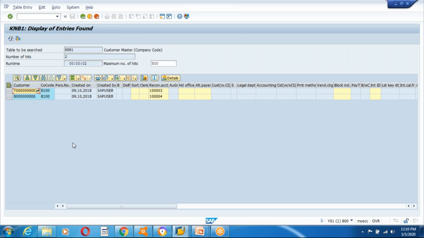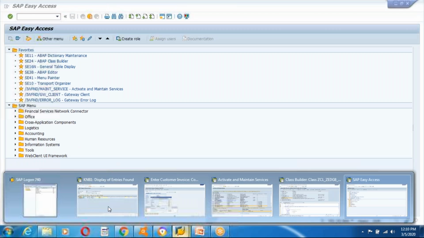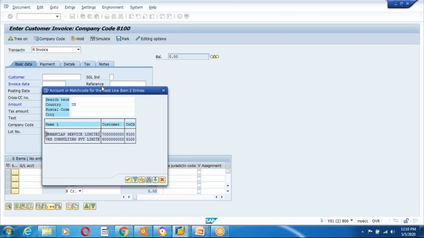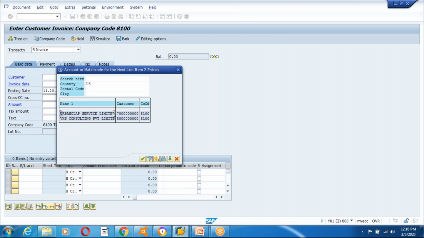Maybe I will take 7000. 7000 is in a customer. And go to area. You got here F4. F4 is a good option always. So here you can see there are two customers. One is the Urban Clap Service Limited, another one is the EHS Consulting Private Limited. So I'm going to